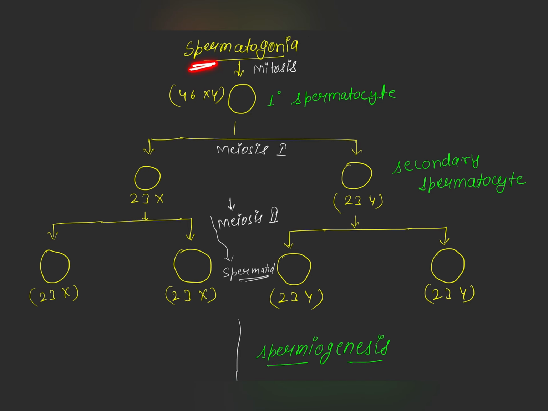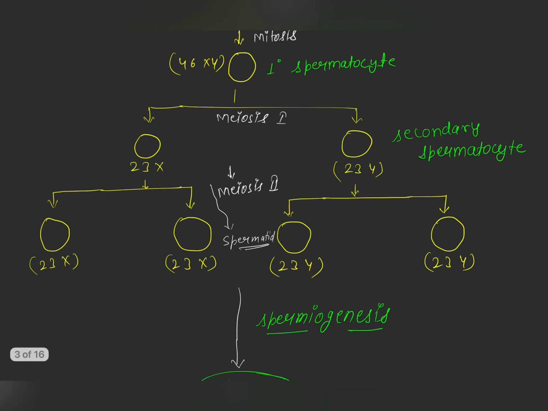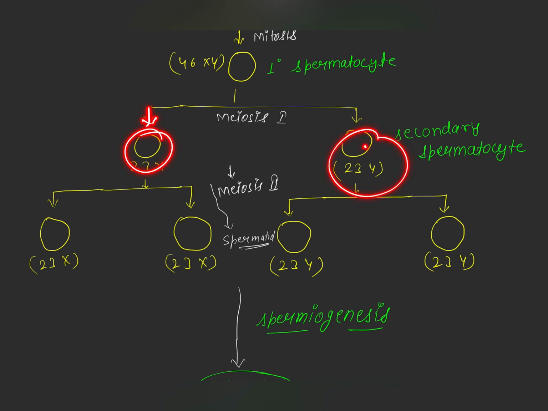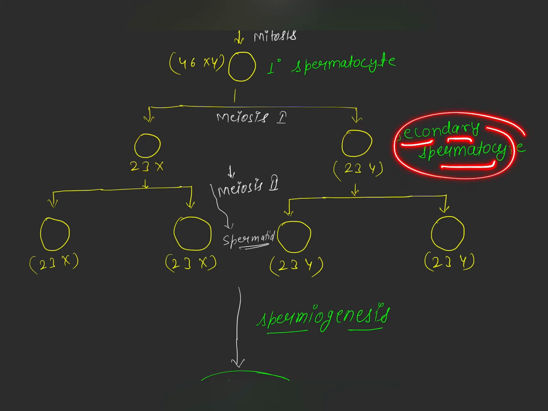First of all, spermatogonia are converted into primary spermatocytes by the process of mitosis, and we know that in mitosis there is no decrease in the chromosome number. So here it is 46XY. Now in meiosis first, the chromosome number will be halved. So this is 23X and 23Y, and the formed structure is known as secondary spermatocyte.